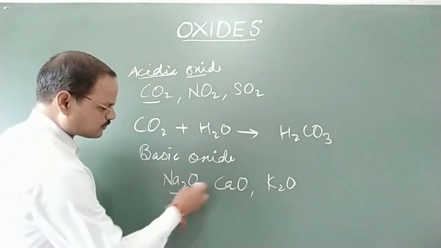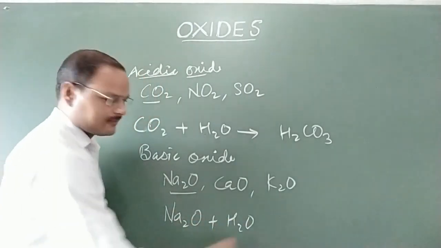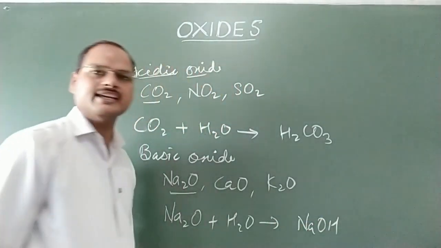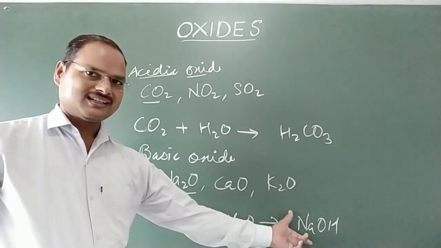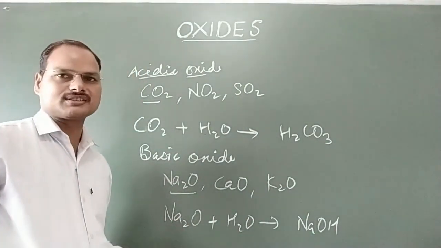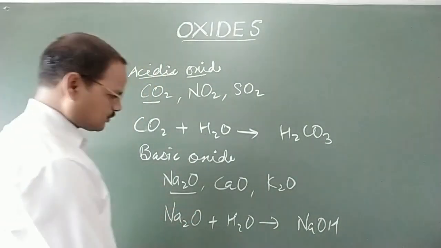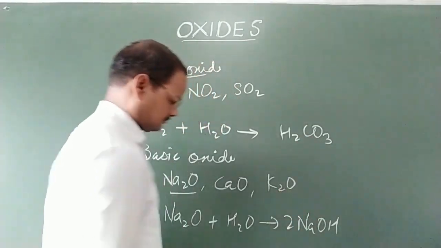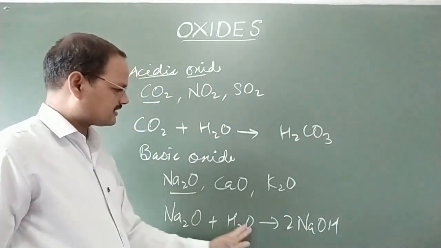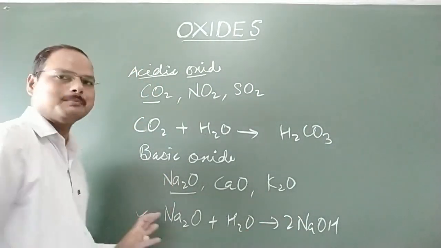Let us take sodium oxide, add water to it, and we will get sodium hydroxide, NaOH, and that's why this oxide is considered a basic oxide. To balance this reaction, we have to add 2 here. Now check it: sodium atoms 2 here also, oxygen atoms 2, hydrogen atoms are also 2. Now this equation is balanced.